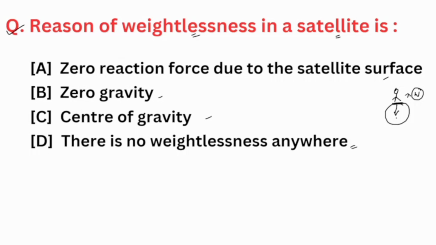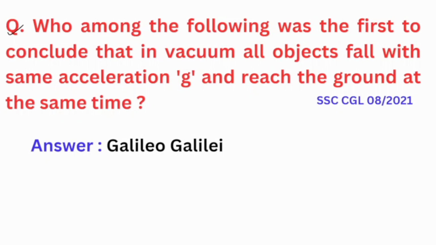Let's see the condition of a satellite. A satellite is revolving around Earth in a circular path, and it is always in a free fall state along with the body, and therefore the normal reaction at any surface on the satellite is zero. And that is why an astronaut or anyone who is inside the satellite feels weightlessness. It is not because there is no gravity. Understood?